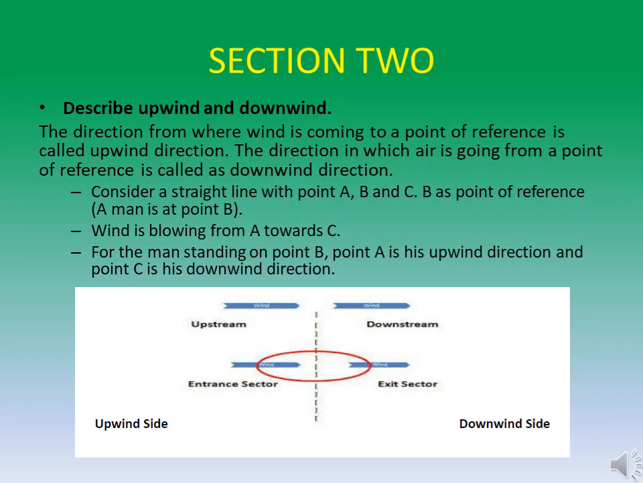Describe upwind and downwind. The direction from where wind is coming to a point of reference is called upwind direction. The direction in which air is going from a point of reference is called downwind direction. Consider a straight line with points A, B and C. B is the point of reference, a man is at point B. Wind is blowing from A towards C. For the man standing at point B, point A is his upwind direction and point C is his downwind direction.